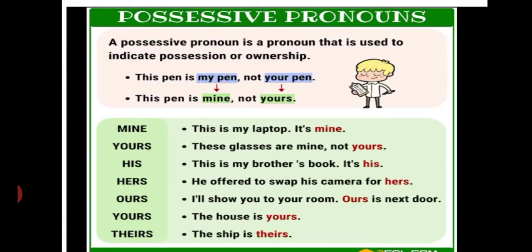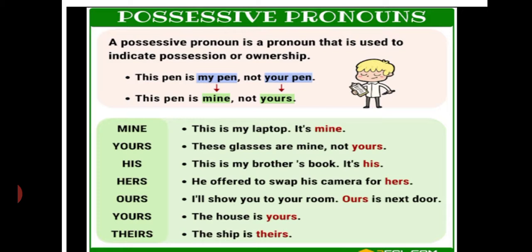Now, possessive pronouns. A possessive pronoun is a pronoun that is used to indicate possession or ownership. In other words, possessive pronoun shows possession or ownership. Mine, ours, yours, his, hers, theirs are examples of possessive pronouns. It is given here. You can use 2, 3, I will tell you.